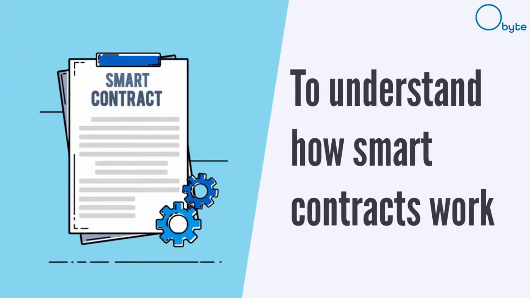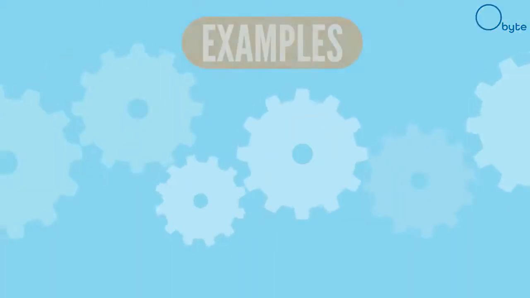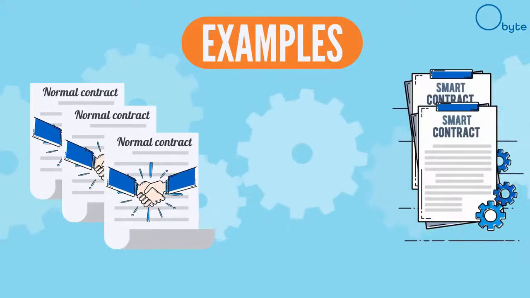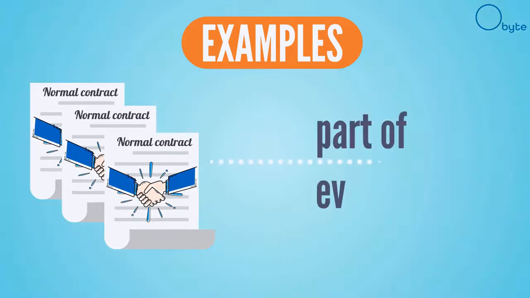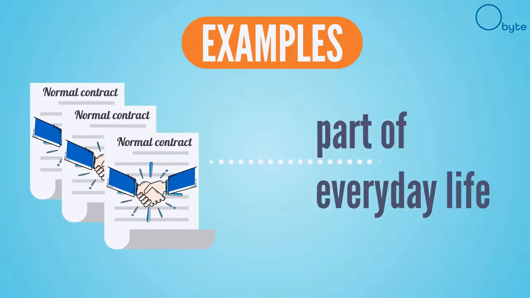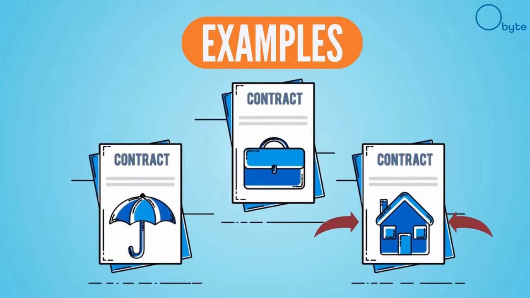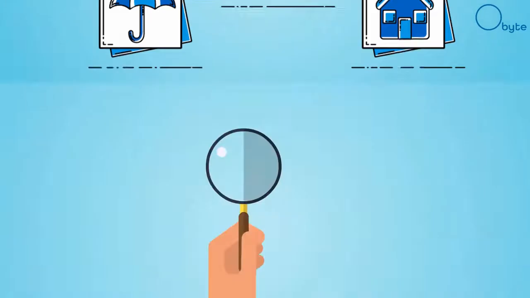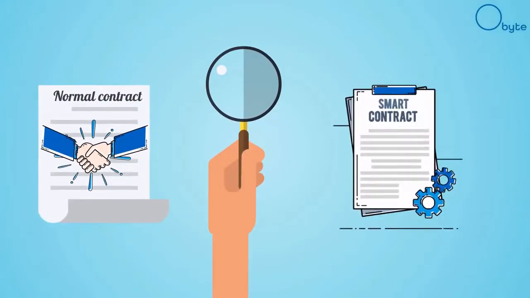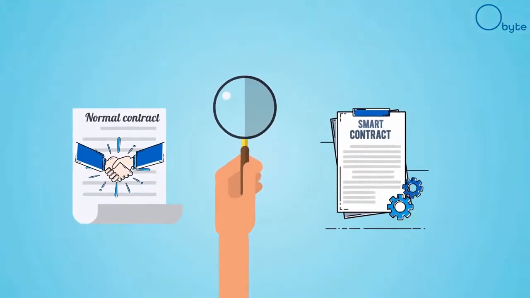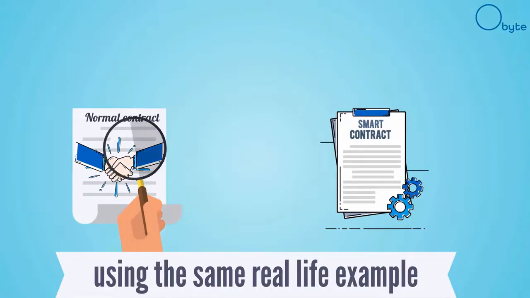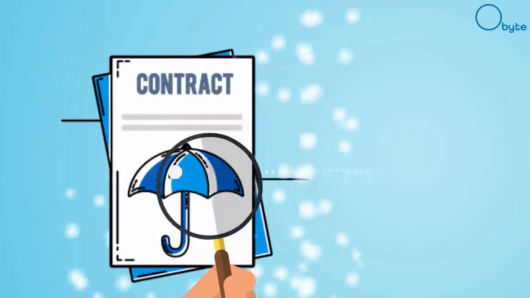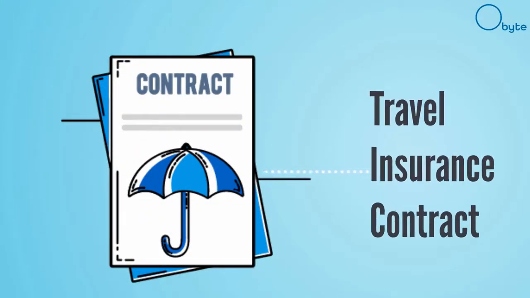To understand how smart contracts work, we are going to use examples of both normal contracts and smart contracts. By normal contracts, we mean the contracts that are part of everyday life. For example, real estate contracts, insurance contracts, employment contracts, etc. We will then compare how the normal contract is different from a smart contract using the same real-life example. First, let's look at how a normal contract works using a travel insurance contract as an example.